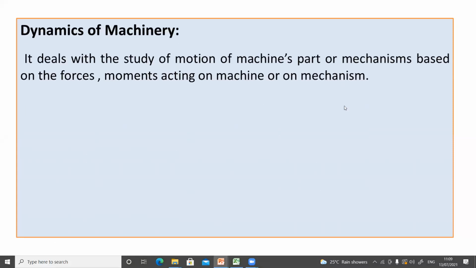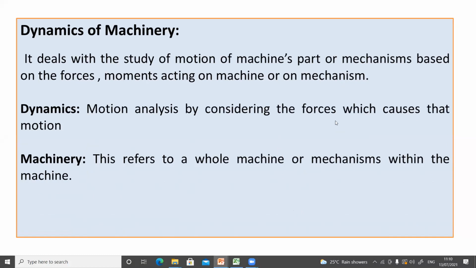So basically this subject is the combination of the theory of machine and the mechanical vibration. So you have two modules from the theory of machine, and from mechanical vibration, you have the remaining 4 modules. So first we will see what is the meaning of dynamics of machinery.